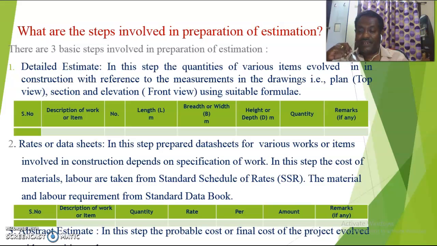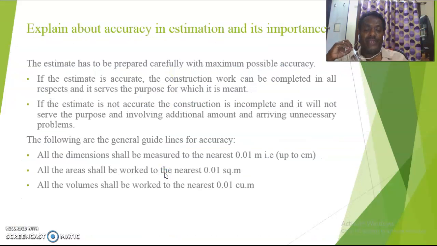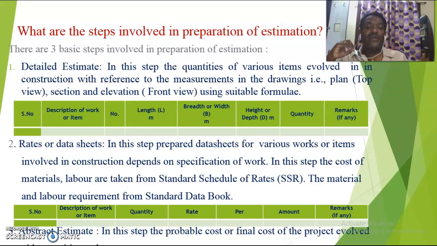Next, number 3, abstract estimate. In this step, the probable or final cost of the project is arrived at with the quantities and rates. In this way, you calculate the total cost. You know the quantity from the first step and the cost from the second step. When you multiply the quantity by the cost, you get the total cost for each item. If you add up the total works involved in the construction, you arrive at the probable cost of the construction.